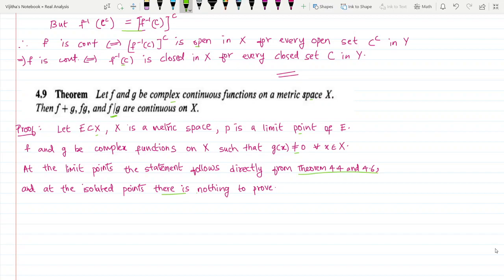So it means that at every point this holds. Okay, so if f and g are continuous, their sum f plus g will be continuous, their product fg will be continuous, and the quotient f by g will be continuous provided g of x is not equal to 0. Then the following functions will also be continuous on the metric space X.